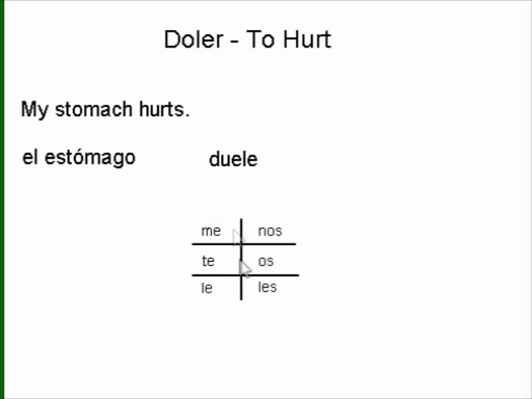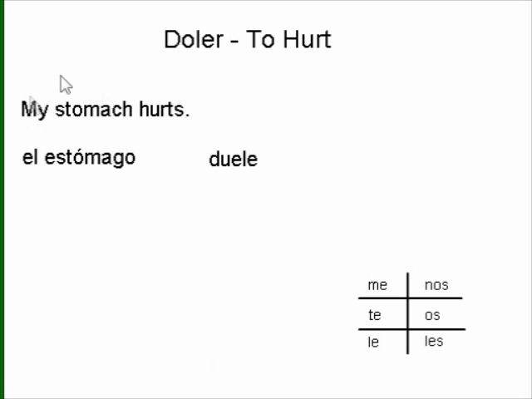So we can see that if I am being hurt, then we're going to use the indirect object pronoun me. If you are being hurt, we'll use te. If it's he or she, or usted, we would use le. If we are being hurt, we would use nos. If we were talking about vosotros in Spain, we would use os. And if we're talking about them or you all, we would use les. So there's our chart for that. In this case, we are saying that I am the one that is being hurt.